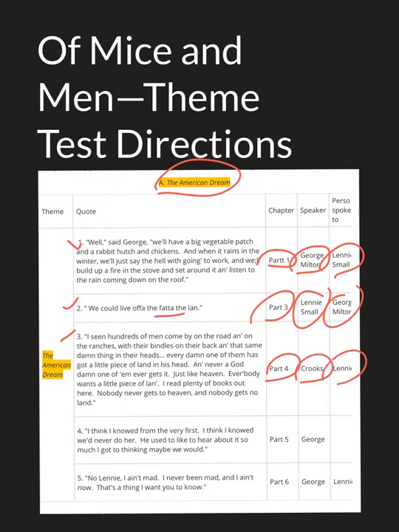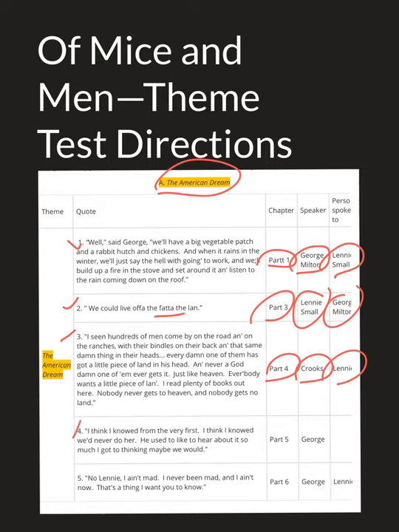So what we're going to do is put that into our own words, right? Crooks has got a very pessimistic view of things. How's that have to do with the rest of the story? Well, this is kind of like what we're all about, all right? Crooks sees a ton of people come in with the same dream as Lenny and George, and nobody ever gets it, all right? And we see at the end of this book that George and Lenny don't get this, all right? So that's an important part of the story.